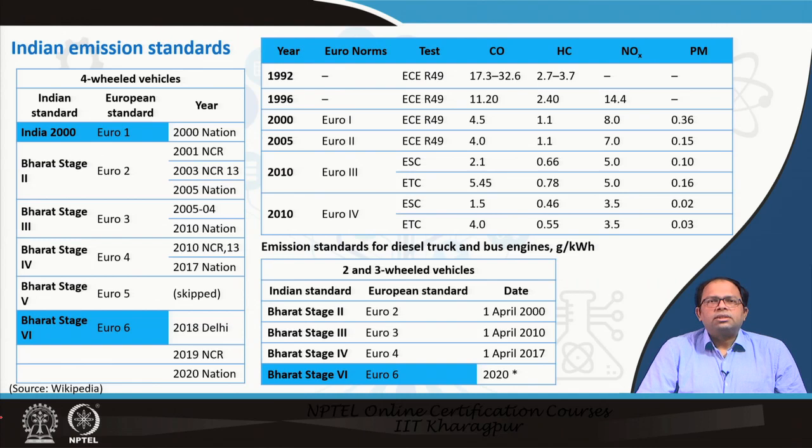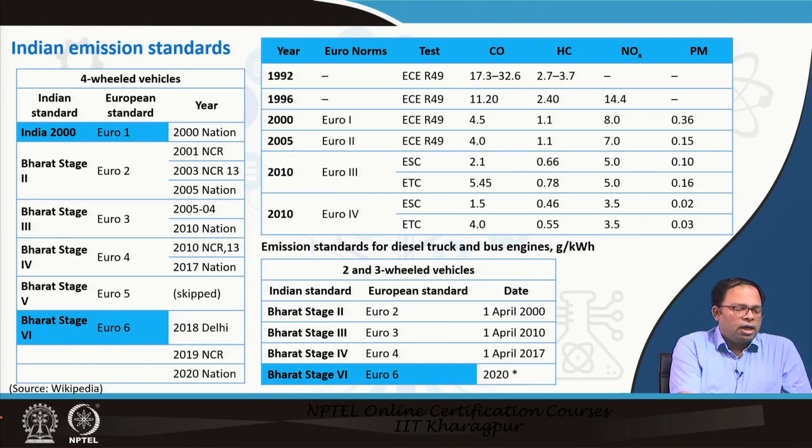So these three tables show the Indian emission standards which are currently adopted. For example, the first table on the left-hand side shows the standards for four-wheeler passenger vehicles. Here the standard followed is Bharat Stage 5 right now, and we have now set a date for Bharat Stage 6, which is Euro 6, which was supposed to come into effect from 2020 nationwide.